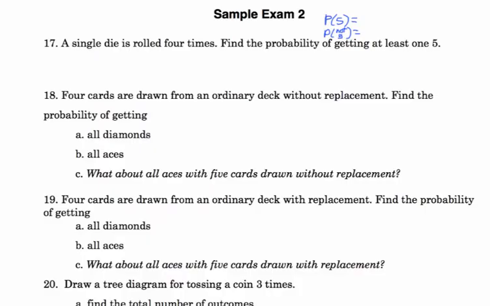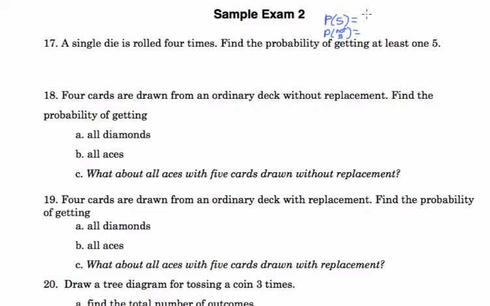A single die is rolled 4 times. Find the probability of getting at least 1 five. First thing, a lot of times for these dice problems I use the sample space sheet on my green sheet, my formula sheet, but that one is for a specific problem if you roll 2 dice at a time. So it won't really help me here. So let's see. A single die is rolled 4 times. Find the probability of getting at least 1 five.